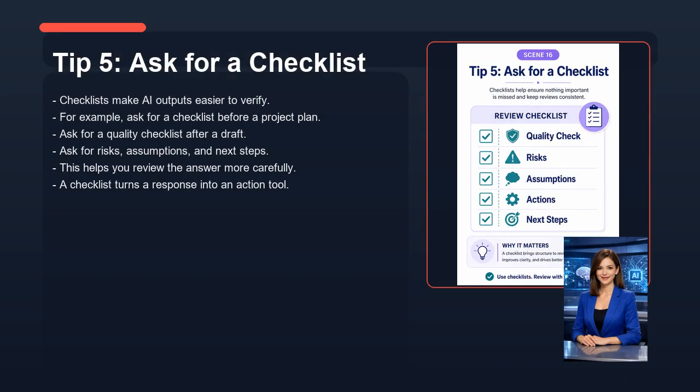Now let's look at tip 5, ask for a checklist. Checklists make AI outputs easier to verify. For example, ask for a checklist before a project plan. Ask for a quality checklist after a draft. Ask for risks, assumptions, and next steps. This helps you review the answer more carefully. A checklist turns a response into an action tool.